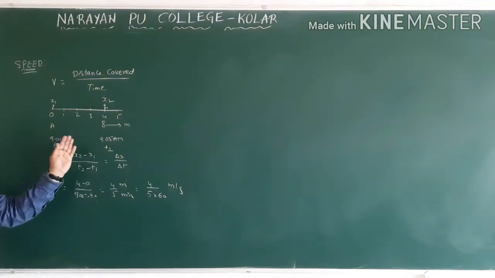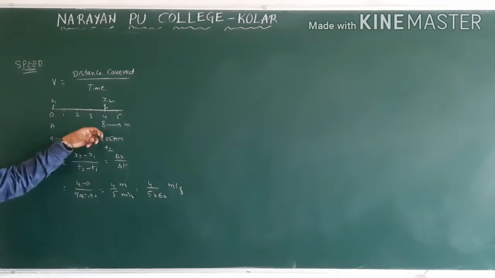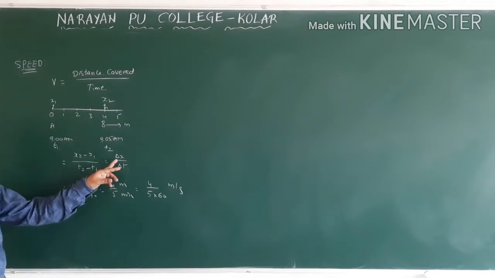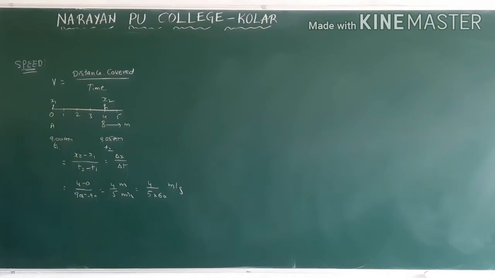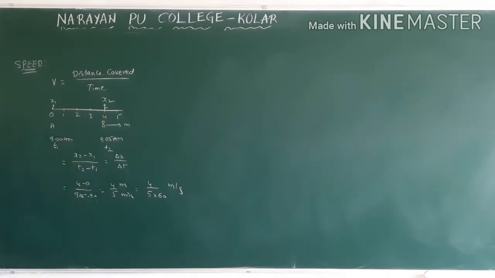So again, in our upcoming lesson, I will mention how to write the rate of change of distance. You should not write like this. How we have to write, we will discuss in an upcoming lesson. So presently we followed the 8th, 9th, 10th class definition: the distance covered in a particular interval of time. Now this is nothing but speed.